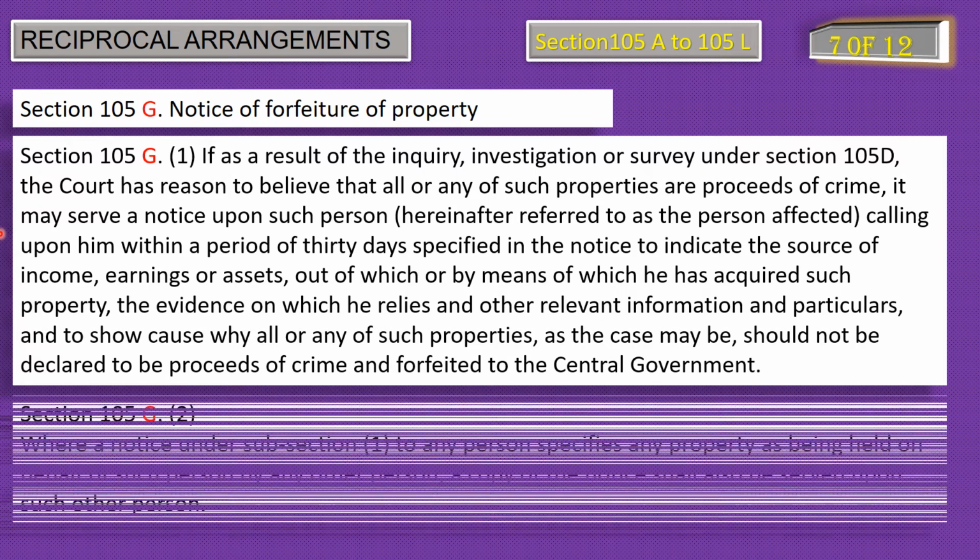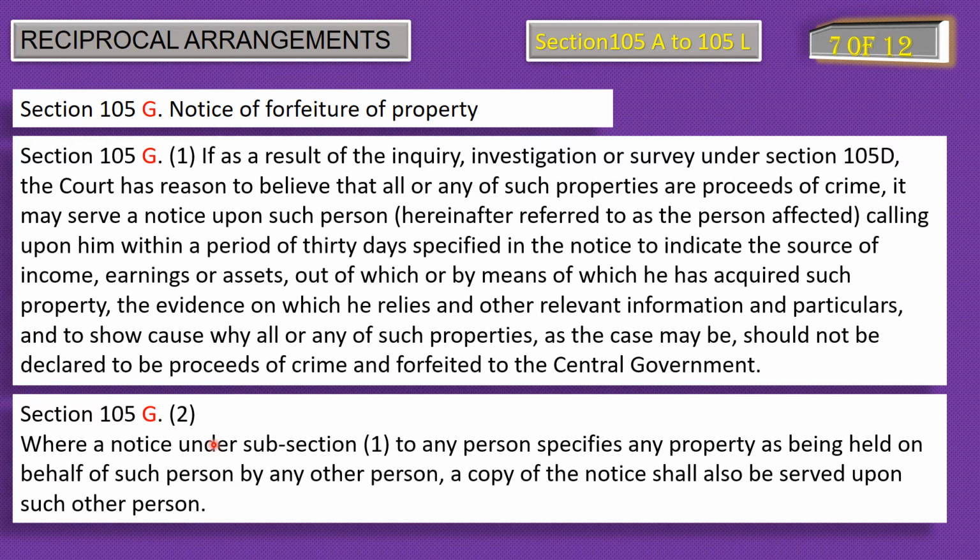Next is subsection 2 of section 105G, where a notice under subsection 1 to any person specifies any property as being held on behalf of such person by any other person, a copy of the notice shall also be served upon such other person. Subsection 2 of section 105G speaks about the notice of forfeiture of property given under subsection 1 of section 105G. It shall be given not only to the person to whom the property belongs, but a copy also to the person who is holding that property on behalf of the owner of that property.